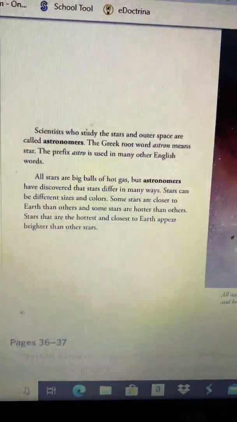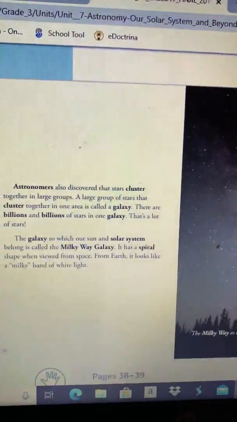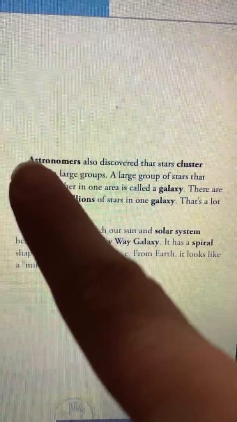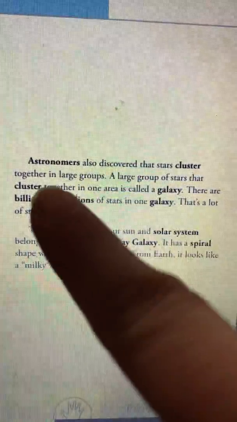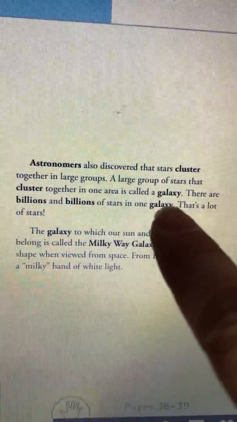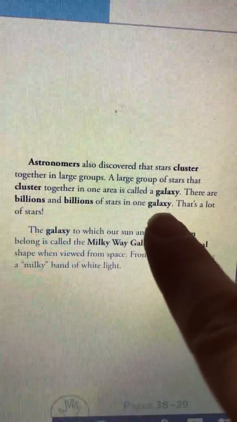Okay, let's continue to move. Oh, wow. So you can see already on this page, boys and girls, look at all those text features of bold print words. Notice that most of them are the words that we saw in the beginning that we pointed out.